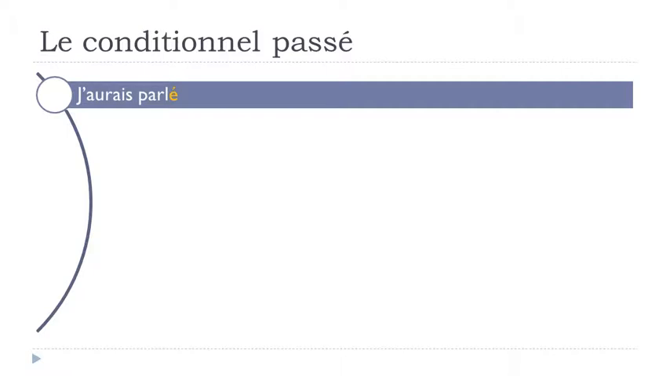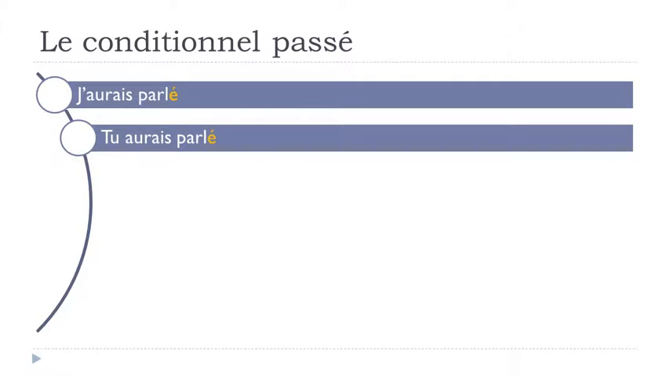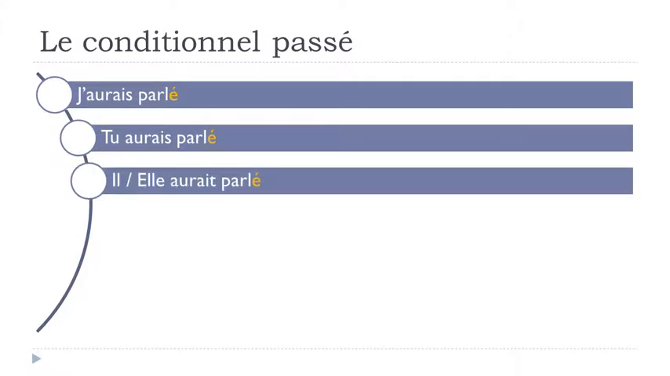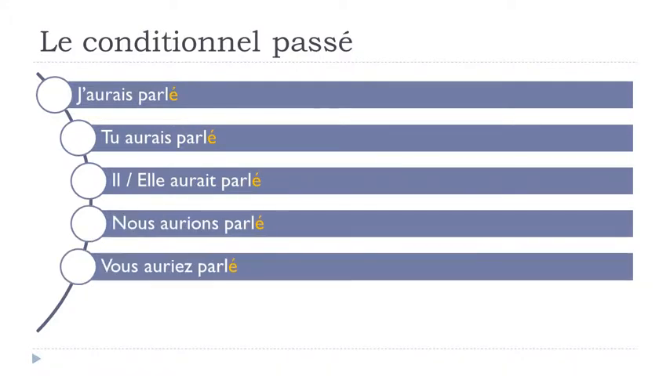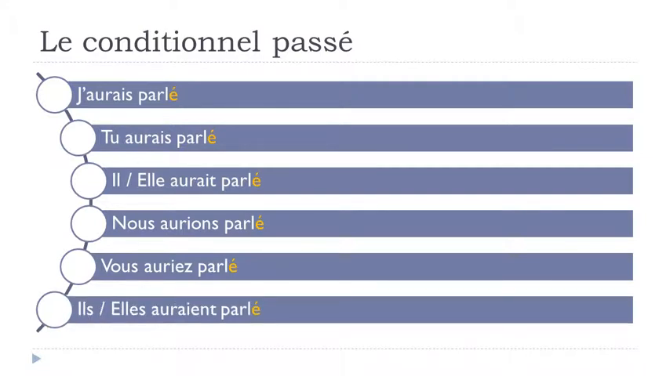So we'll take one example. The example will be parler. Parler is to talk or to speak, okay? So we will have, at the conditionnel passé form, if you remember. So first part here is avoir at the conditionnel présent. Then here we've got the participe passé of parler. And it will give you j'aurais parlé. Tu aurais parlé. Il aurait parlé. Elle aurait parlé. Nous aurions parlé. Vous auriez parlé. Ils auraient parlé. Elles auraient parlé.